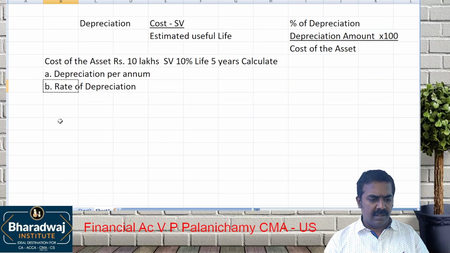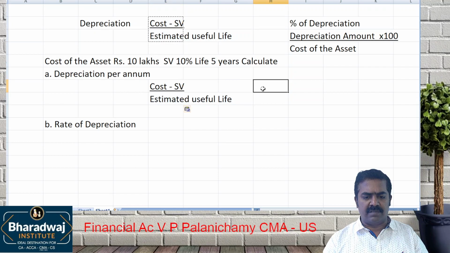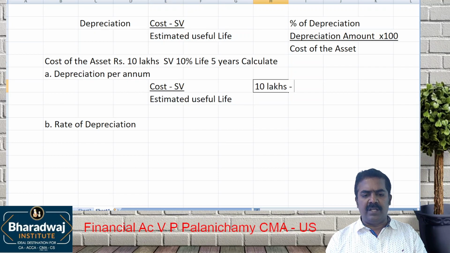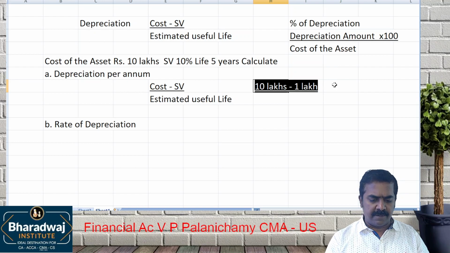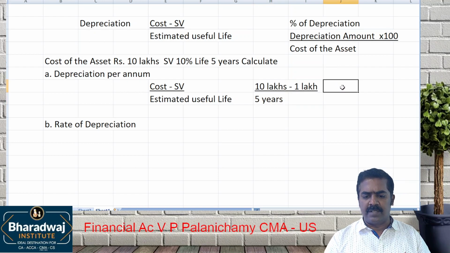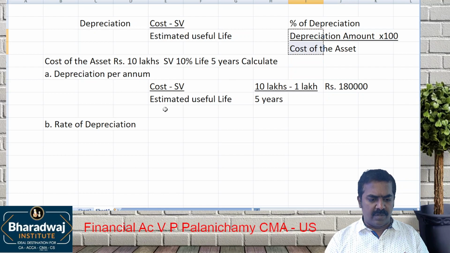One is depreciation per annum: cost minus scrap value divided by estimated life. What is the cost of the asset? 10 lakhs. Scrap value or salvage value is 10%, that is 1 lakh. Divided by the estimated life, 5 years. So how much will it be? 1,80,000 will come.